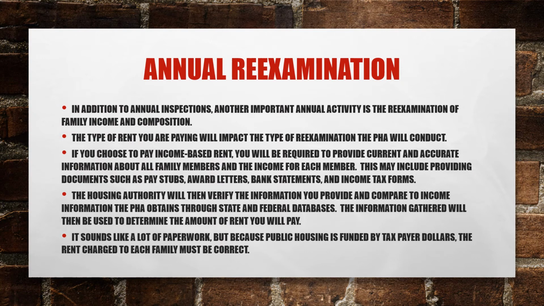Annual re-examination. In addition to annual inspections, another important annual activity is the re-examination of family income and composition. The type of rent you are paying will impact the type of re-examination the PHA will conduct. If you choose to pay income-based rent, you will be required to provide current and accurate information about all family members and the income for each member. This may include providing documents such as pay stubs, award letters, bank statements, and income tax forms.